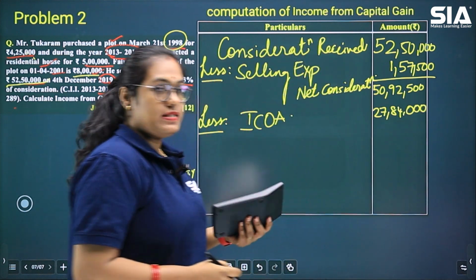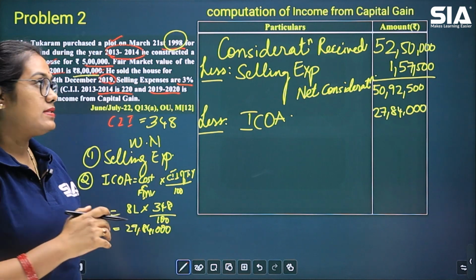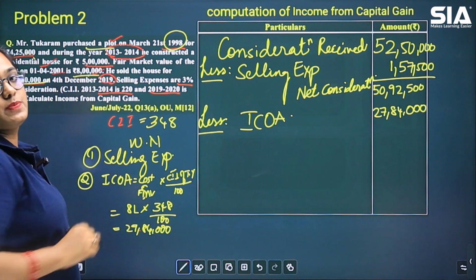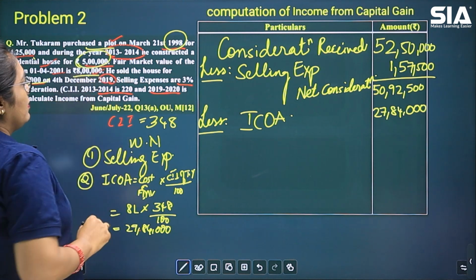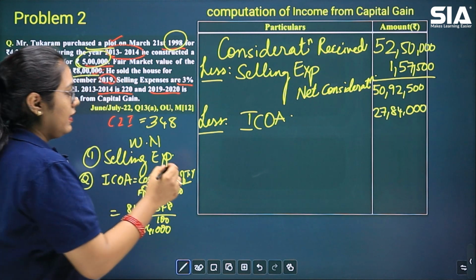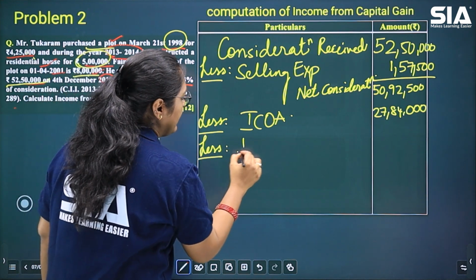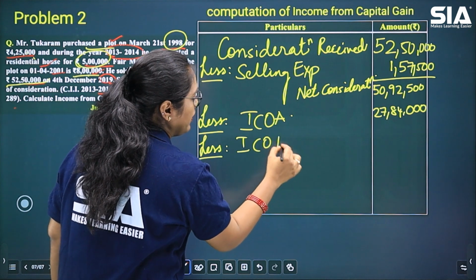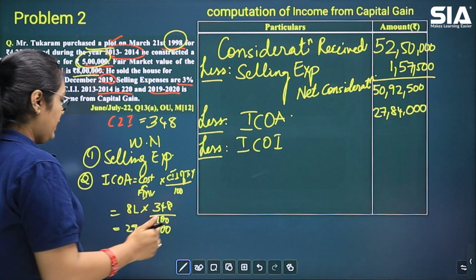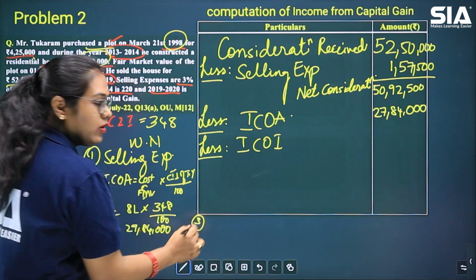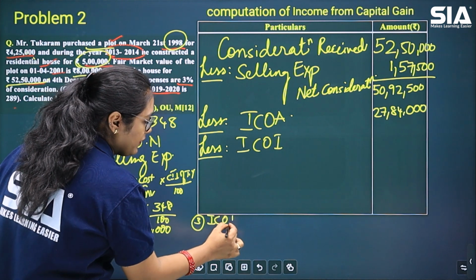Then, as I told you, for this type of problem or in this question, it is given to us that on the plot which was purchased, a building is constructed. Okay, so that means we have here a type of problem where indexed cost of improvement also we have to consider. So what is the formula for indexed cost of improvement? This is going to be your third working note on indexed cost of improvement.